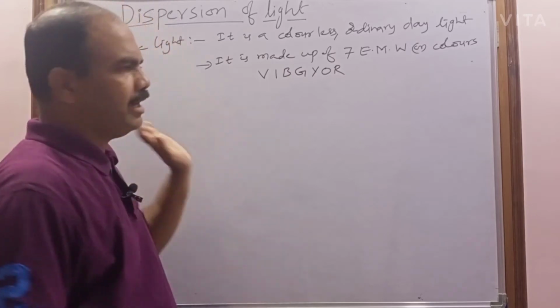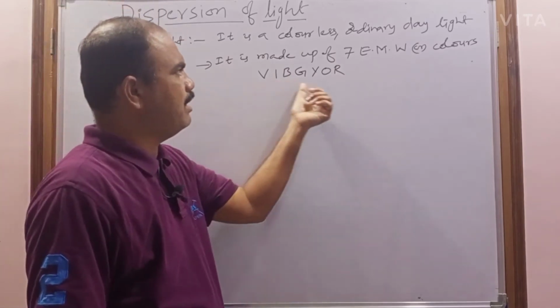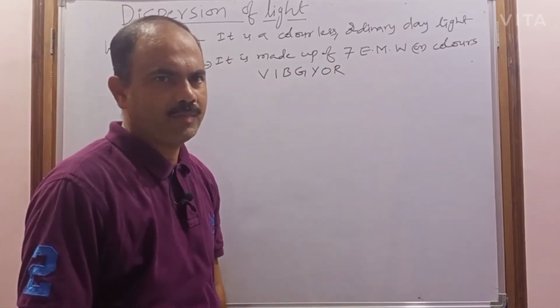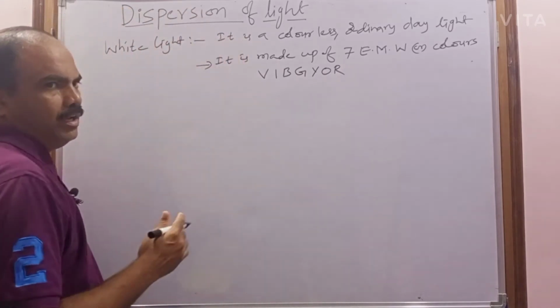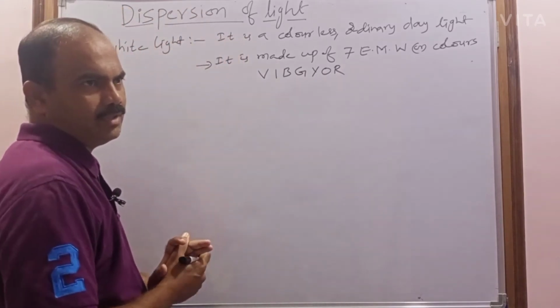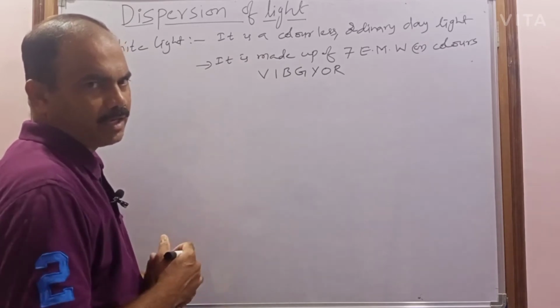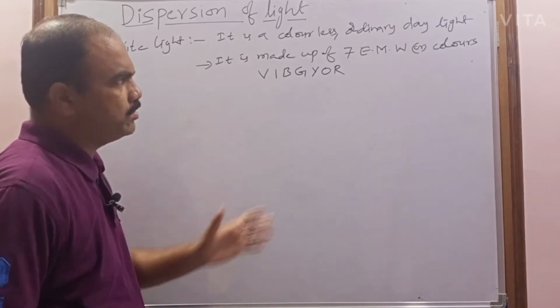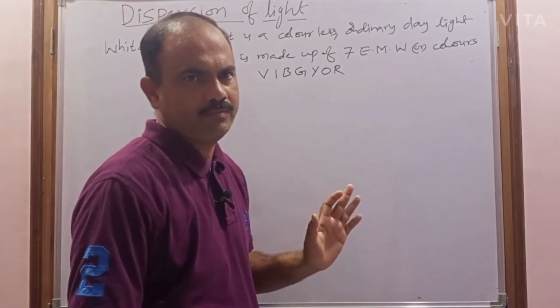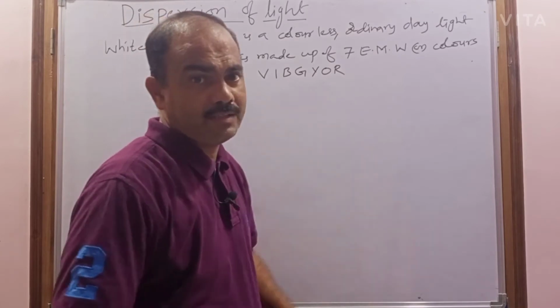And already you know that light is a wave. That's why these 7 are electromagnetic waves. Electromagnetic means it consists of the electric wave as well as the magnetic wave. When these two waves are superimposed, an electromagnetic wave is formed. Basically it is a wave.